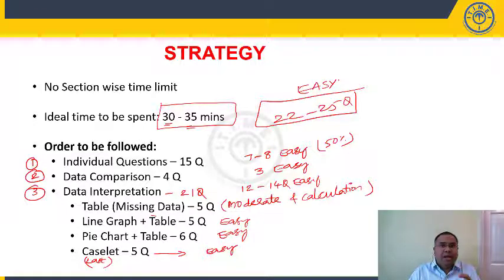Right? But these are not given at one place. Some of them are there, and some of them are distributed in individual questions. Some of them are present in data comparison, and the rest are given in data interpretation. So the whole idea is you have to identify these 22 to 25 easy questions. If you can solve them, I am saying that is a decent enough score for this particular paper, right?